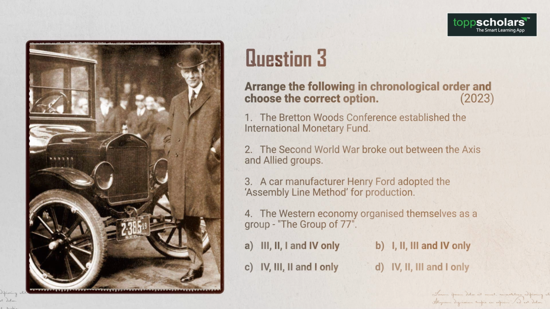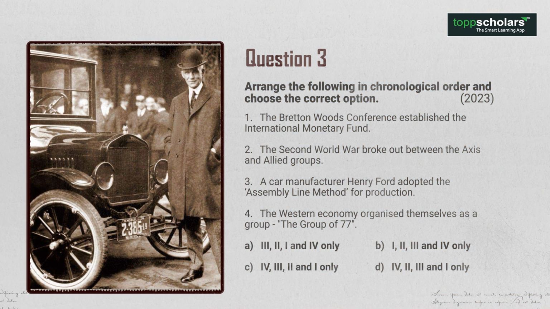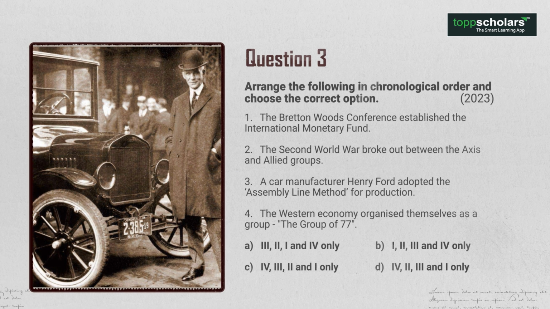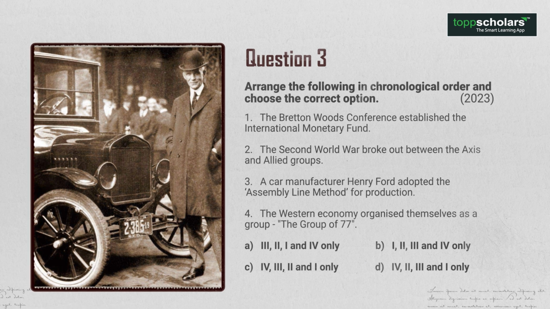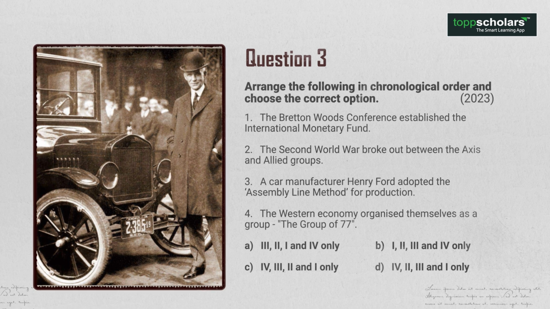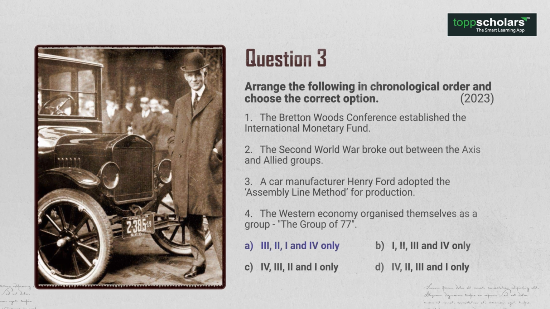Question 3. Arrange the following in chronological order and choose the correct option. 1. The Bretton Woods Conference established the International Monetary Fund. 2. The Second World War broke out between the Axis and Allied groups. 3. A car manufacturer, Henry Ford, adopted the assembly line method for production. 4. The Western economies organized themselves as a group, the Group of 77. 2023. A. 3, 2, 1 and 4 only. B.